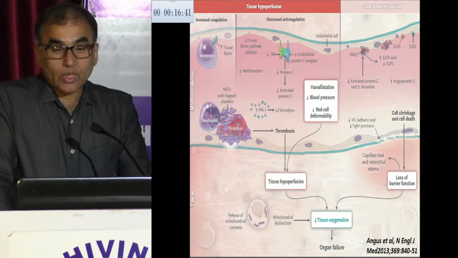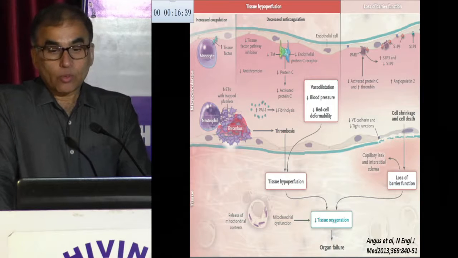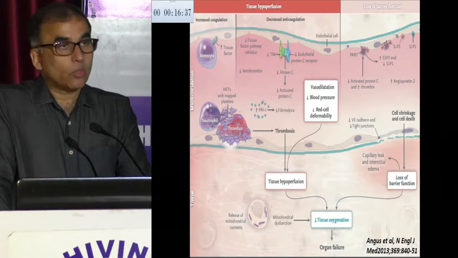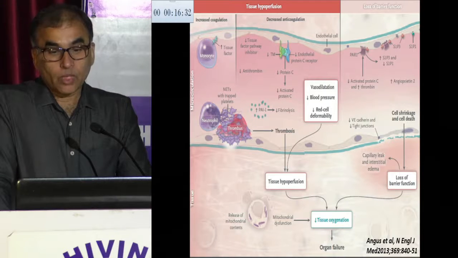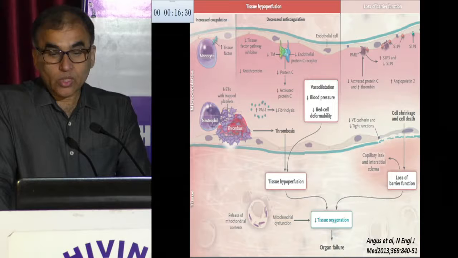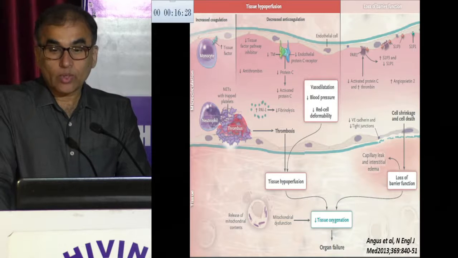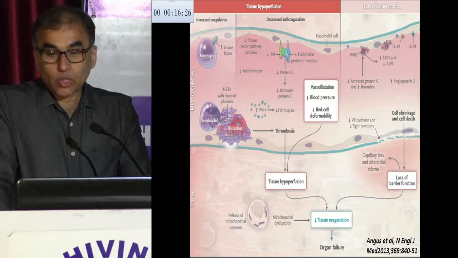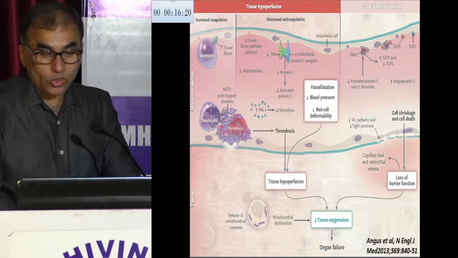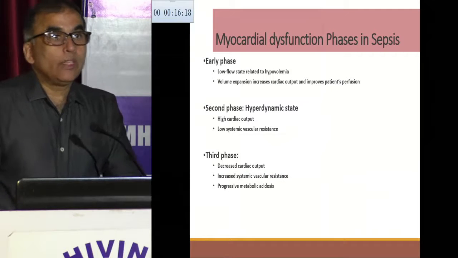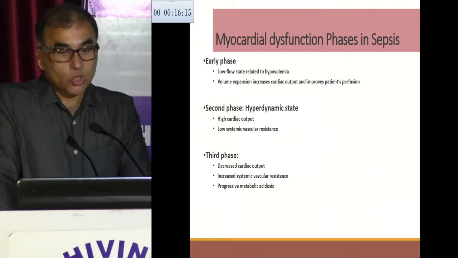And ultimately what it leads to is tissue hypoperfusion, there is a vasodilatation because of hypotension, decreased red cell deformability, and this tissue hypoperfusion, along with that, there is a disruption, loss of the barrier functions. So there is a lot of fluid shift and compromised tissue oxygenation. So all these lead to a state of septic shock.